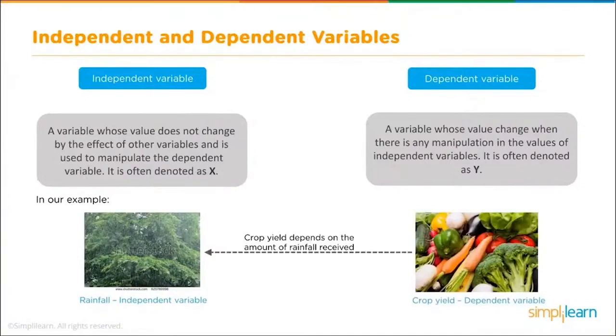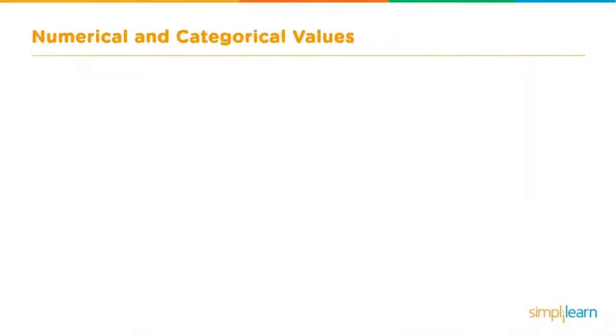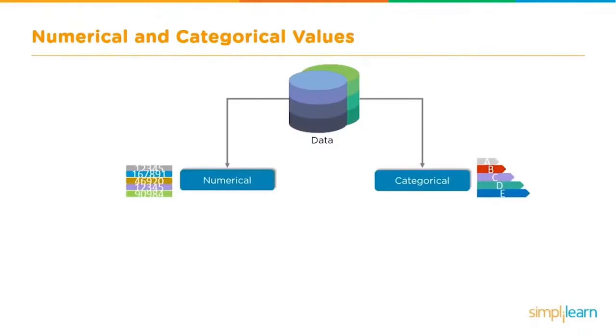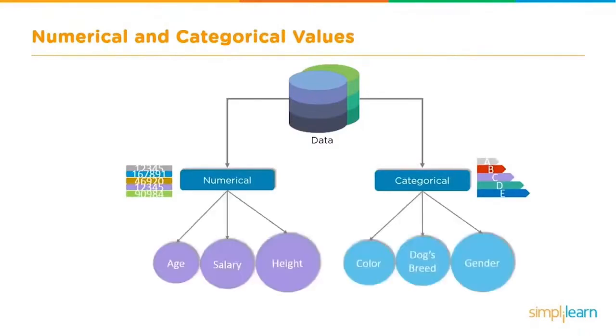Now that we've taken a look at a real-life example, let's go a little bit into the theory and some definitions on machine learning and see how that fits together with linear regression. Numerical and categorical values. Let's take our data coming in, and this is kind of random data from any kind of project. We want to divide it up into numerical and categorical. So numerical is numbers: age, salary, height, where categorical would be a description: the color, a dog's breed, gender. Categorical is limited to very specific items, where numerical is a range of information.